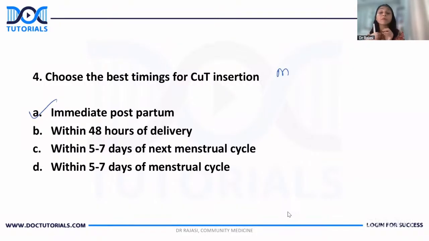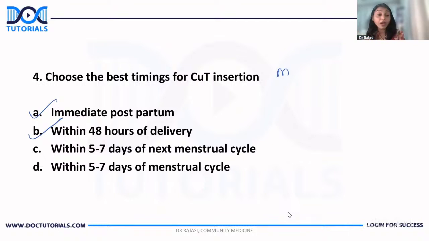You can choose multiple options. Okay. So choose the multiple options. Copper T insertion, yes, immediate postpartum. Usually within 10 minutes of delivering placenta, you can go for it. Within 48 hours of delivery, yes, that is again a good time for copper T insertion.